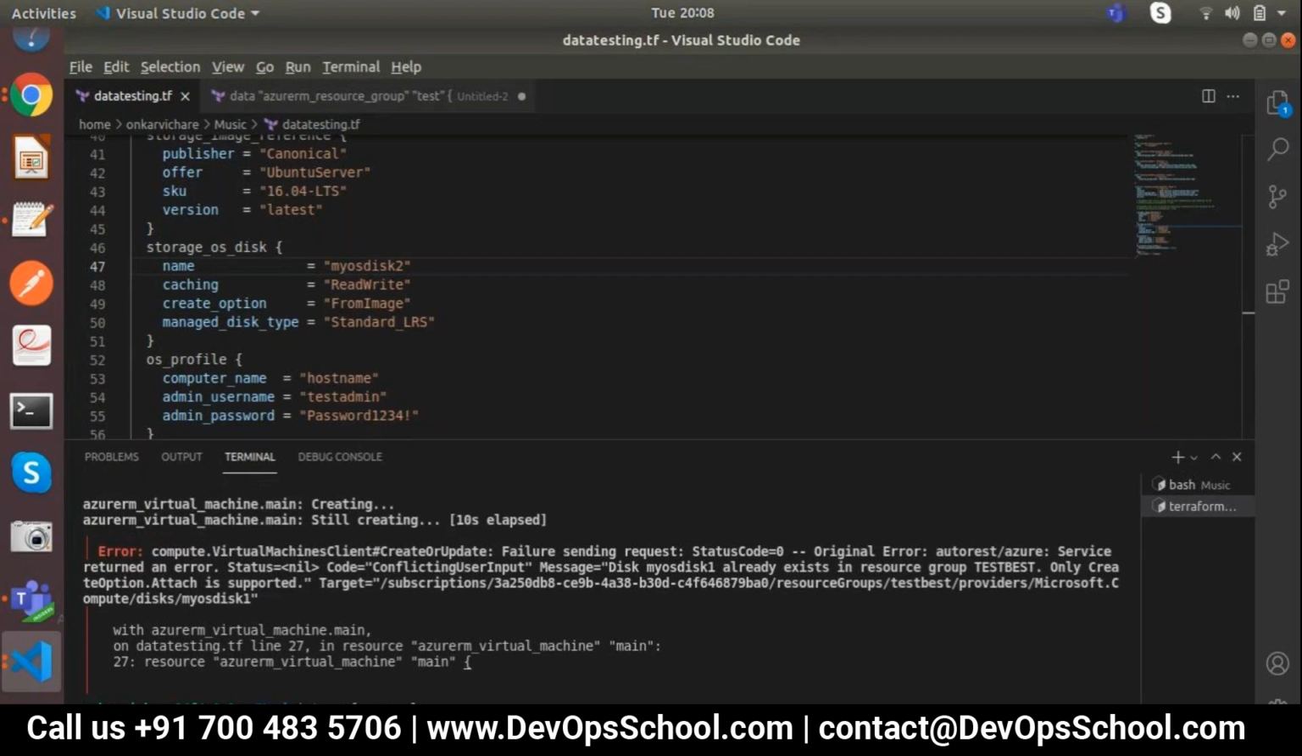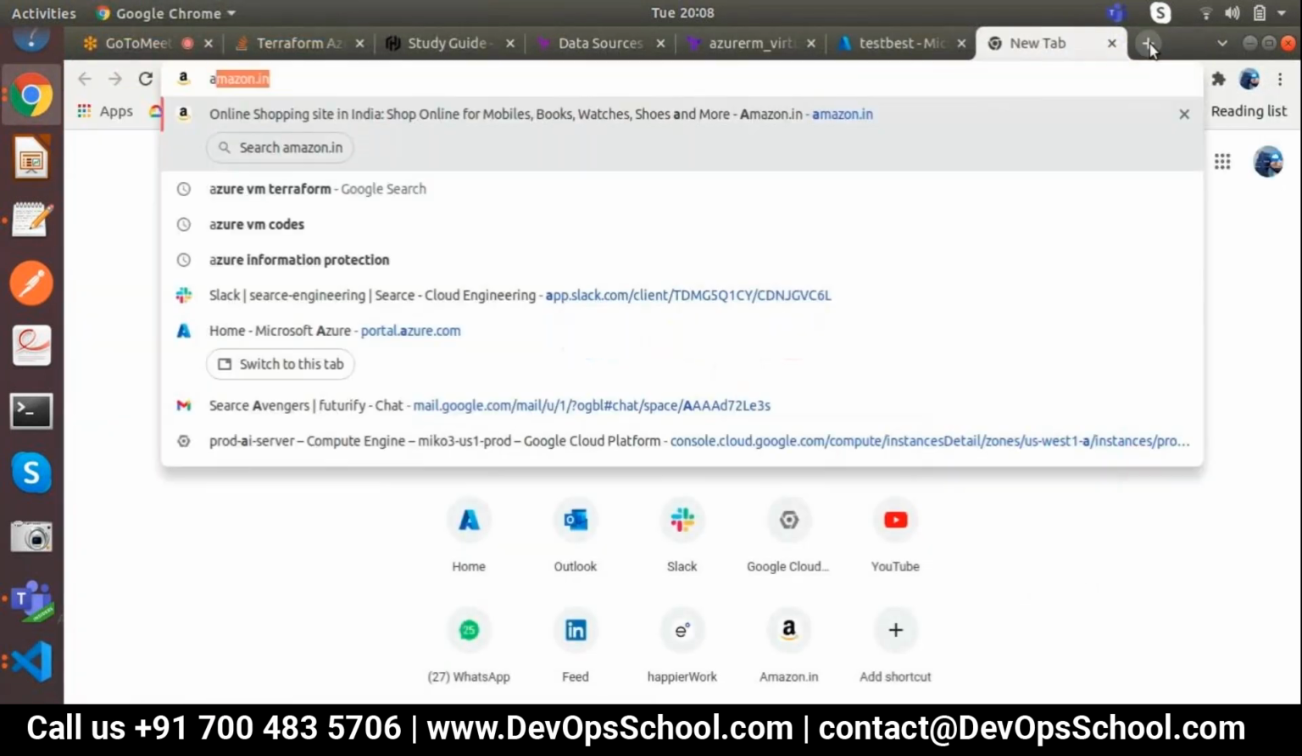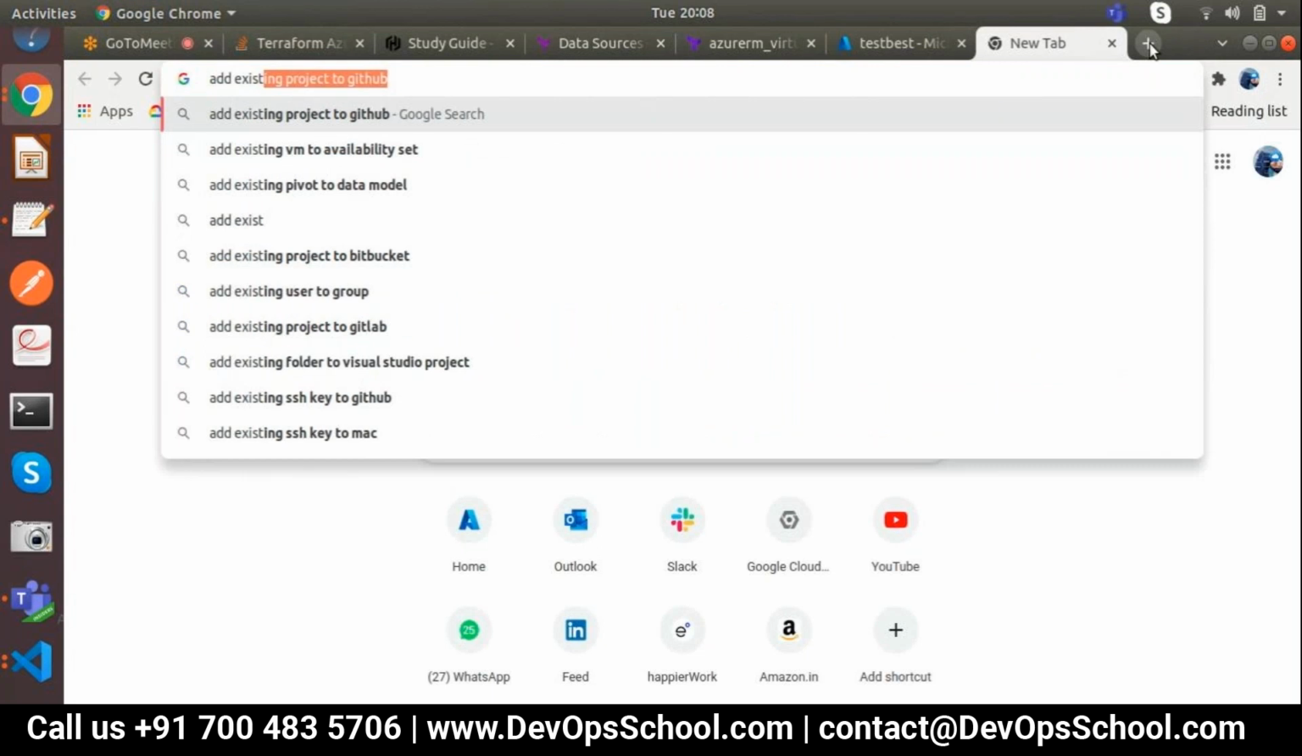So yes, actually, I was planning on adding the same disk. I'll tell you, actually, there is also a separate resource module. I saw it. Hard disk.